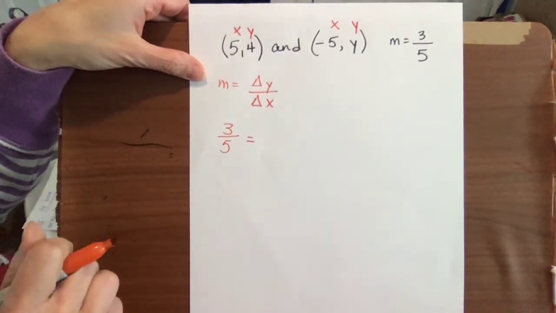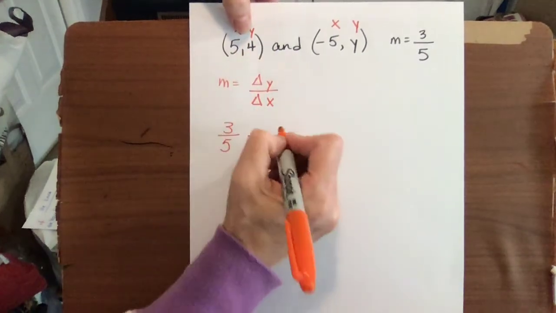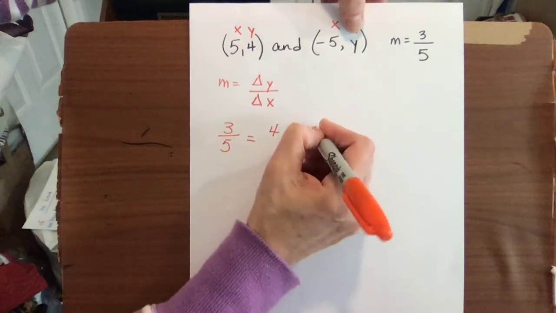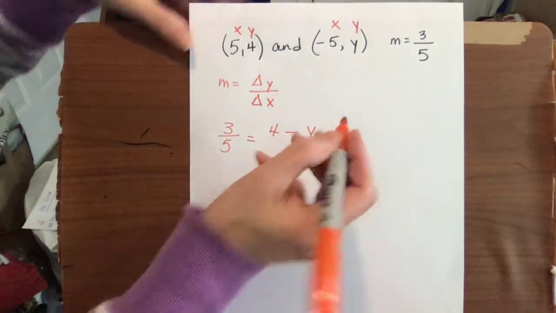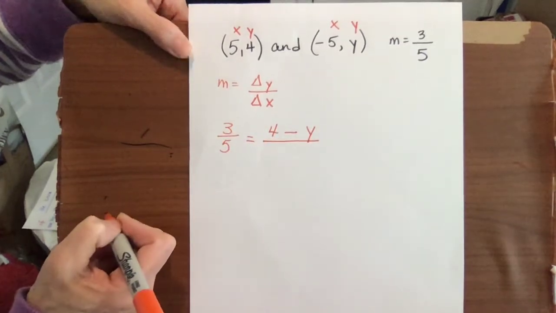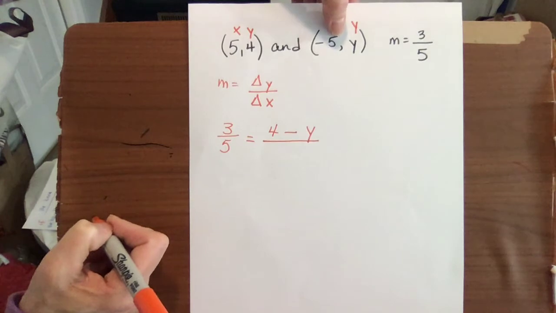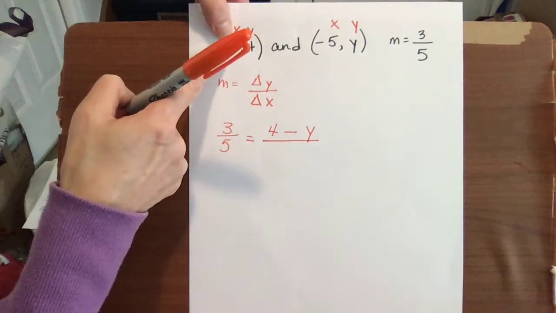The way we would calculate our slope from the points would be taking our first y, 4, and subtracting our other y, which happens to just be y because we don't know the value. But we're going to find out. It's divided by the change in x's, so subtracting the x's. But we have to get the x from the first point that we took the y from.